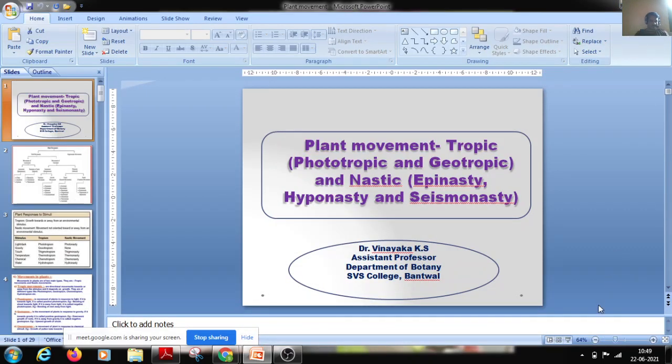In the previous classes of plant physiology, we discussed plant growth and development, and also the physiology of flowering and vernalization techniques. We continue with another simple topic, that's plant movement.